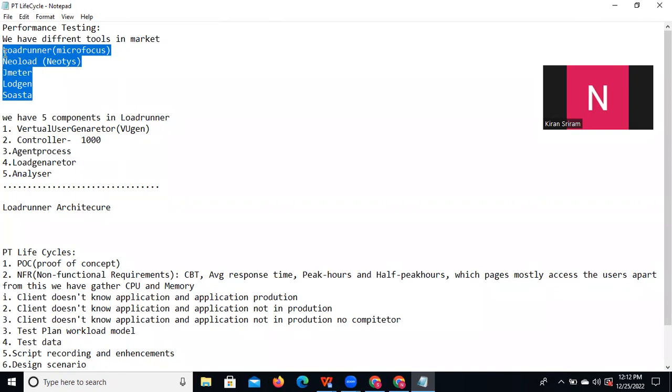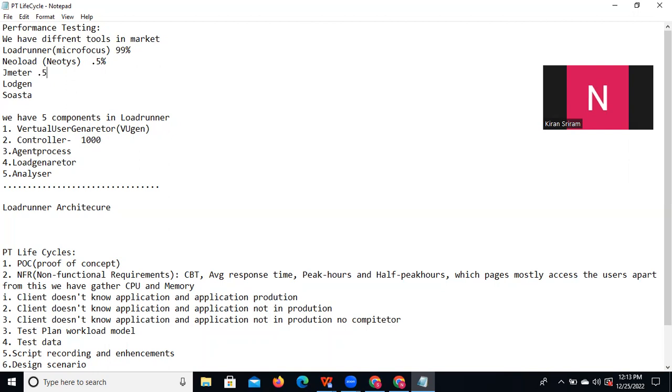Most companies use LoadRunner, JMeter, and NeoLoad. Among these three, maybe 99% of companies use LoadRunner only, 0.5% use NeoLoad, and 0.5% use JMeter.